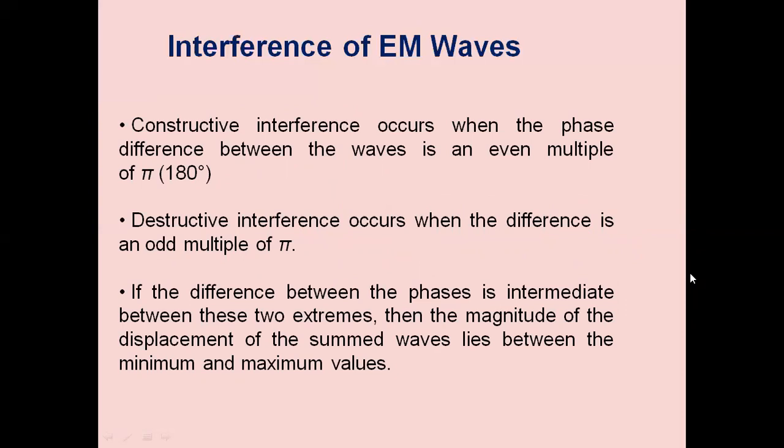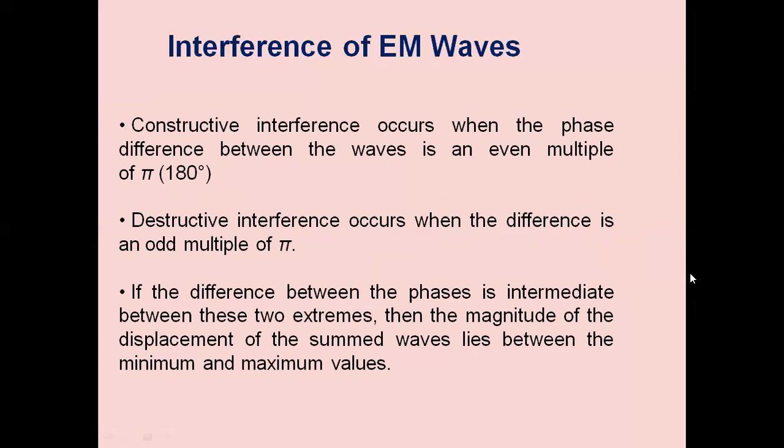So an even multiple of pi is the 0 degrees phase shift: 0, 2 pi, 4 pi. They are repeating complete cycles, and hence constructive interference will occur. The resultant wave will have higher magnitude than the individual waves. Destructive interference occurs when the difference in the phase shift is an odd multiple of pi.